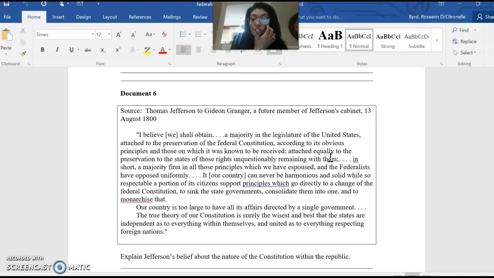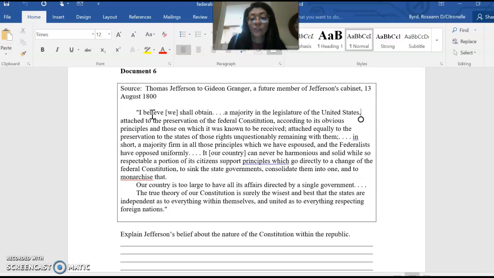And this is Jefferson here in August of 1800. He's writing to someone that he's hoping to appoint to a cabinet position once he wins the presidential election of 1800. Of course, this is August, so the election has not transpired yet.